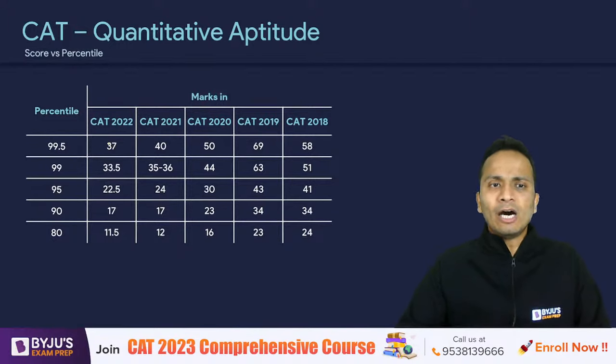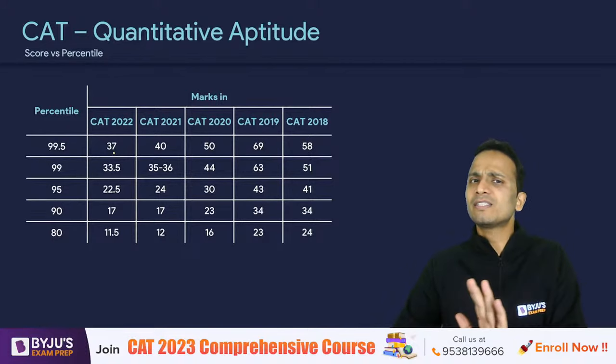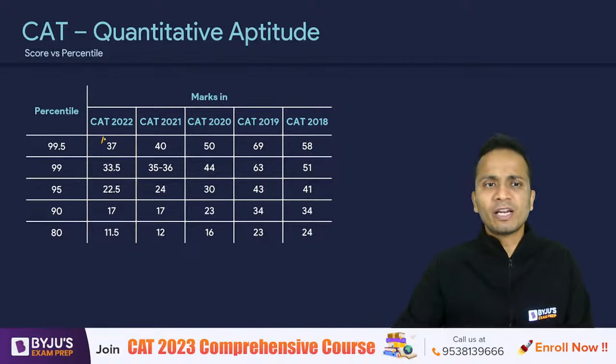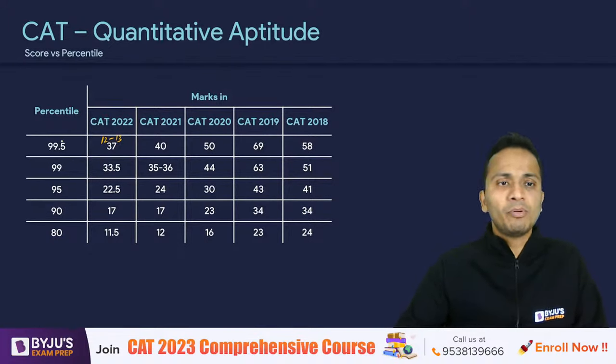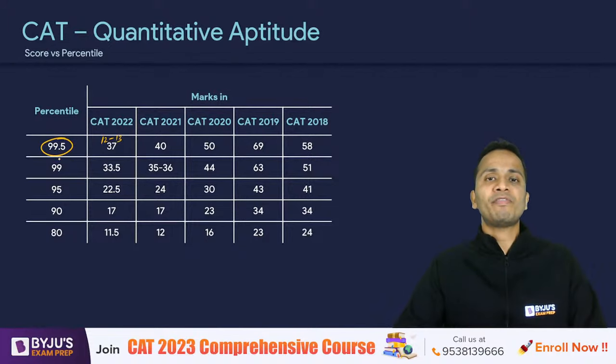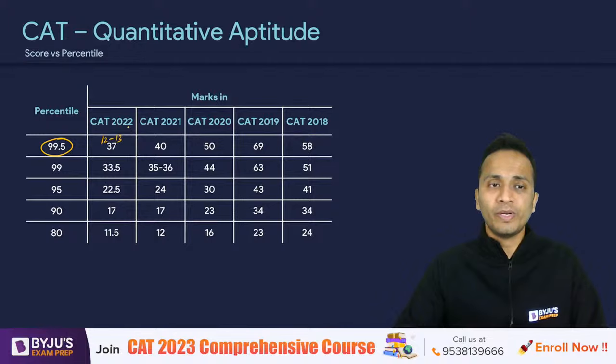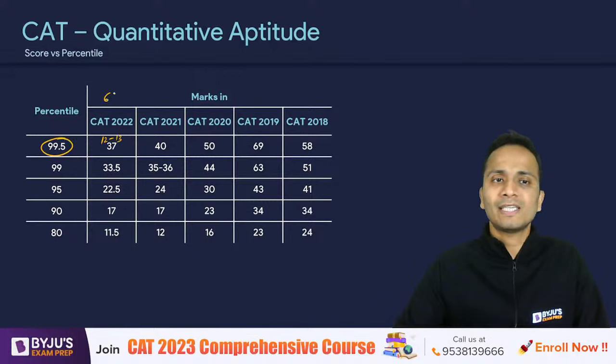Last year, a score of 37 marks, that means 12 into 3 is 36, so somewhere around 12 to 13 effectively correct questions will fetch you a percentile of 99.5 plus in the QA section. I'm talking about CAT 2022. There were a total of 22 questions, and 22 into 3 was 66.